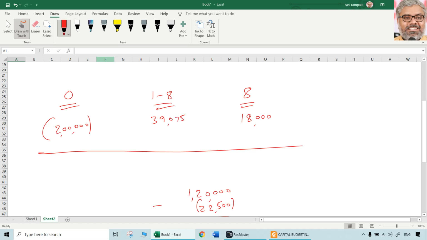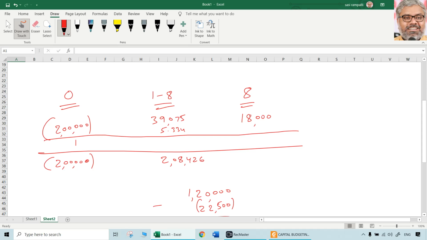Inflows those are. Of course, what is the multiplication of this to be done with? This will be done with 1. So here 0 will have same present value. Of course, negative. But 39,075, same amount is going to be there for how many years? 8 years, and we already know the annuity factor, 5.334. So multiply with that, 5.334. So 39,075 multiplied with 5.334, how much is that? 2 lakhs 8,426. Now 18,000 is the scrap value.